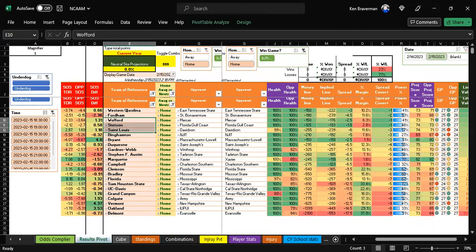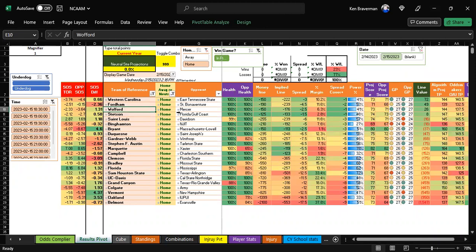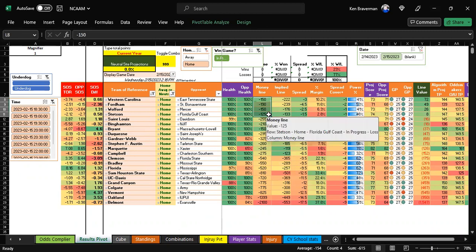They're Western Carolina, Fordham, Wofford. Well, you got to bet Wofford. I'm not a fan of Wofford. Well, watch them win. Wofford over Mercer at minus 150. They should be minus 176. The margin is only 6% now. Notice that. And then here, the margin is only 2.8% with Stetson, and they're minus 125. But it says if you play these 4 picks, you're probably going to be profitable in the